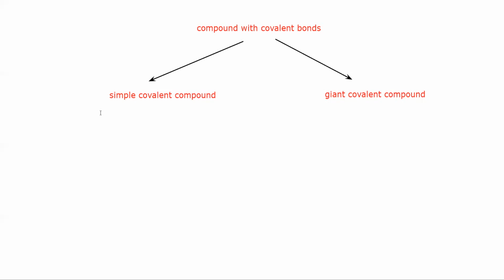How will you identify that it's a simple covalent? If it has a finite or fixed number of atoms in the structure, it will be simple. But if it has an infinite number of atoms in the structure, then it will be giant. So for example, if I say water, H2O.